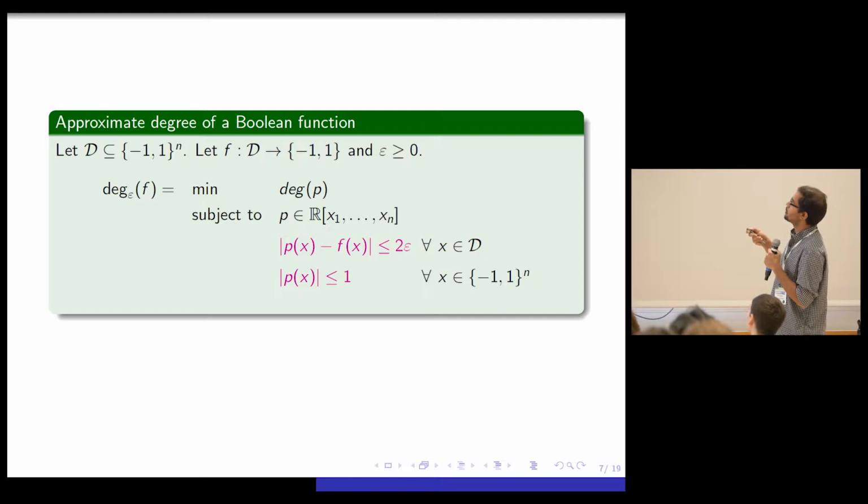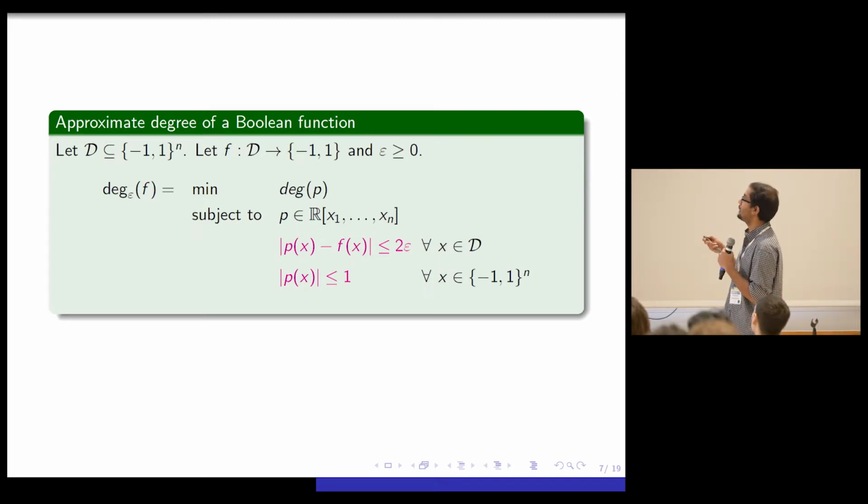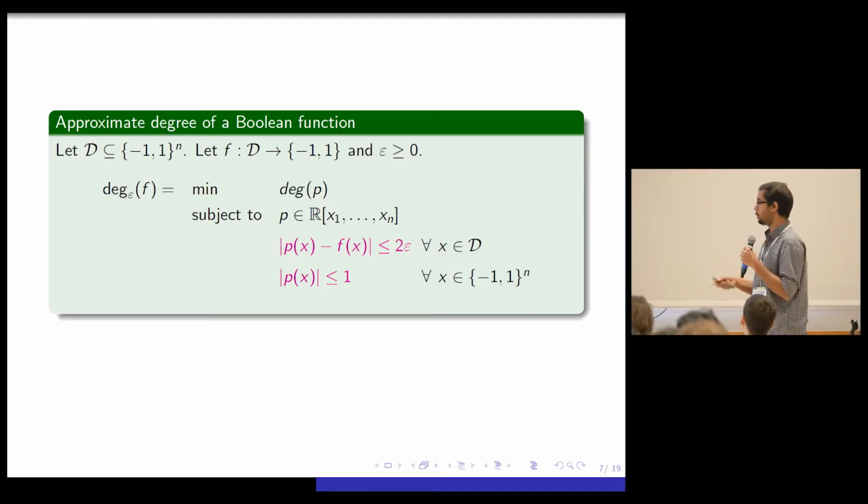So let me reiterate. The approximate degree is just the minimal degree of a polynomial that is close to f. So if f was 1, this polynomial should be between 1 minus 2 epsilon and 1 plus 2 epsilon. And if f was minus 1, this polynomial should be between minus 1 minus 2 epsilon and minus 1 plus 2 epsilon. And the polynomial should just be bounded on the entire Boolean cube.